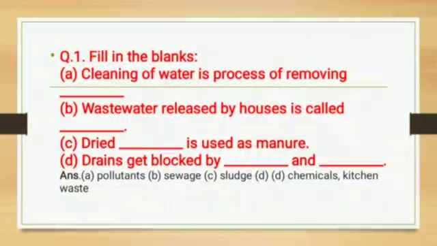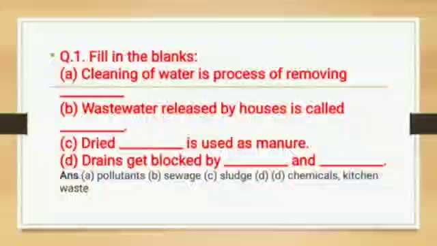Number 4, drains get blocked by dash and dash. Whenever we put oily things or medicines or this type of things in drains, they get blocked. So drains get blocked by chemicals and kitchen waste.